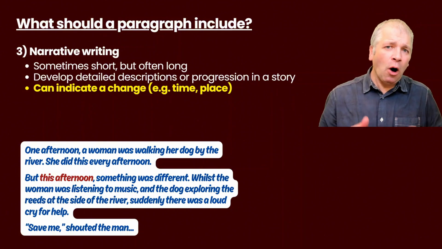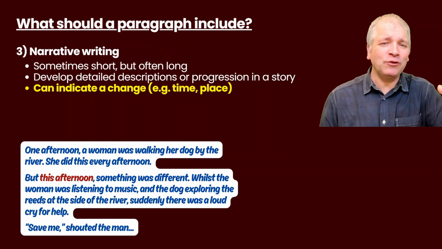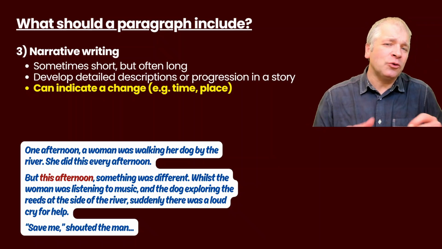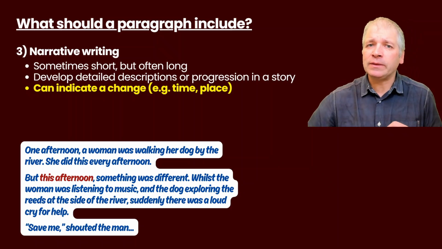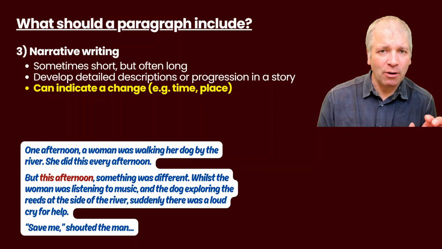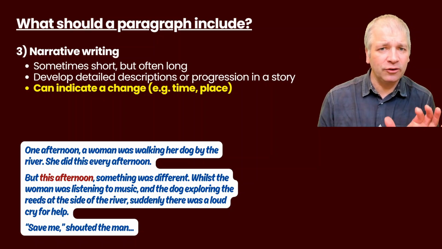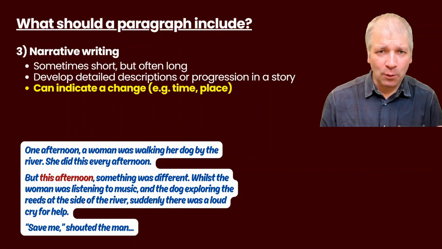Narrative paragraphs often indicate a change. When you move from one paragraph to the next, it's often to explore a change in the time of something or the change in the place. And that's what's happened here. If we look at the start of the second paragraph, we focus on the particular time of the story. Let's read the first paragraph and then go on to the second.